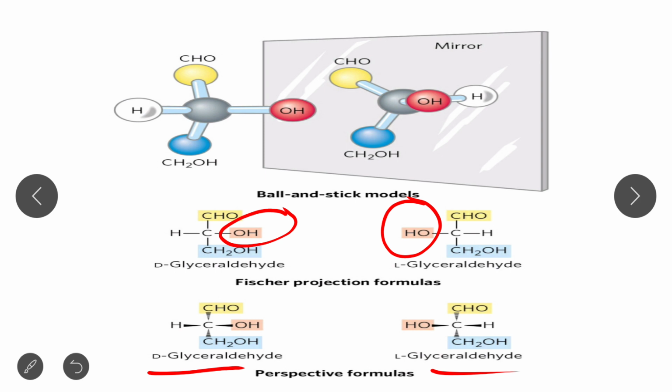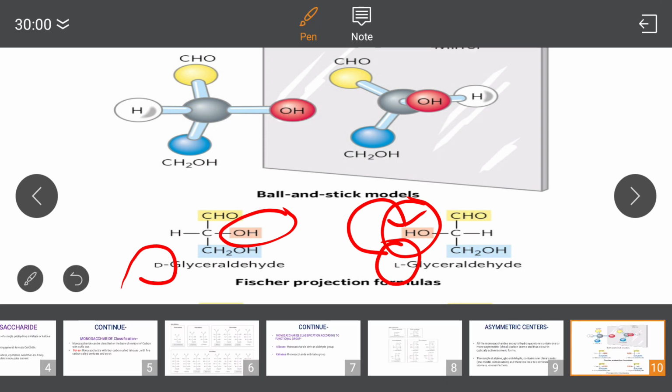If you look at the structure of glyceraldehyde, in the first structure, in case of D-glyceraldehyde, the hydroxyl group is present on the right side. While in the second picture, in case of L-glyceraldehyde, L is for left and the hydroxyl group is also present on the left side. That is L-glyceraldehyde. So this is a simple concept about enantiomers.